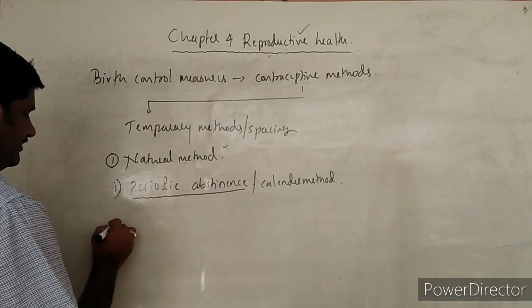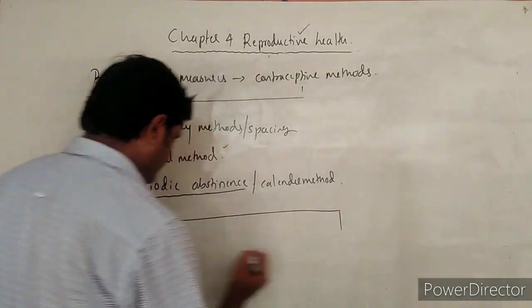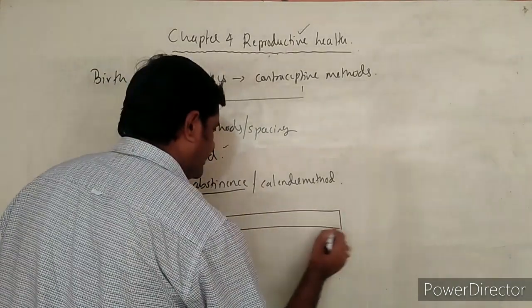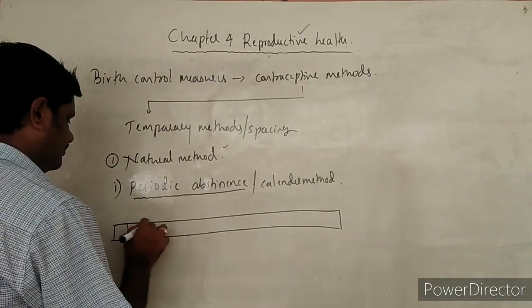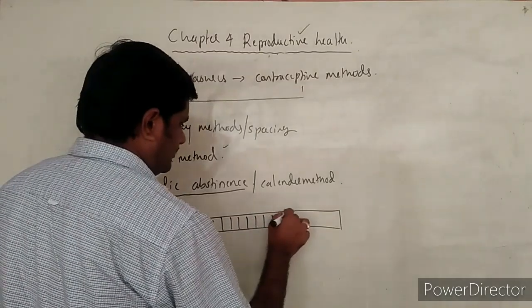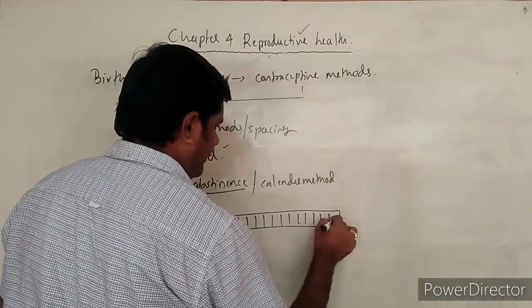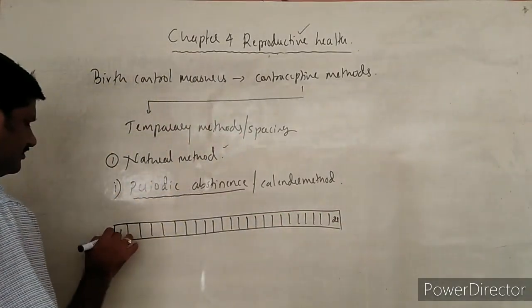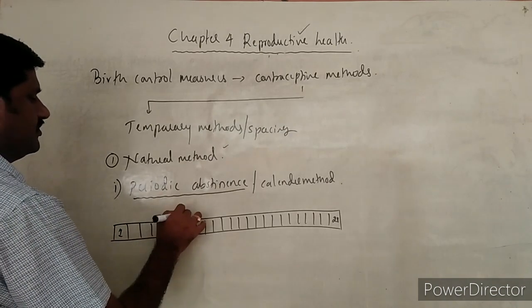Suppose we consider 28 days over here: 1, 2, 3, 4, 5, 6, 7, 8, 9, 10, 11, 12, 13. Like this, you consider all the 28 days. This is the first day of the menstrual cycle.